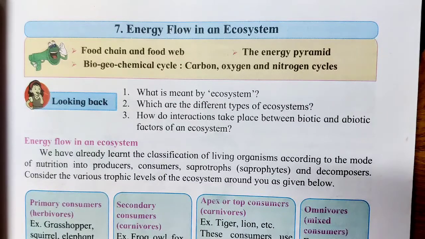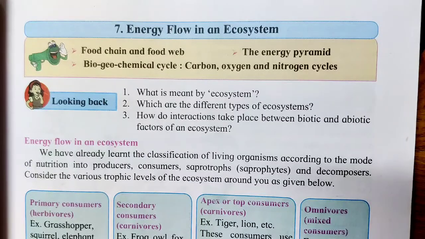Based on the mode of nutrition, organisms are classified as producers, consumers, saprophytes and decomposers. This also we have studied in the lower class, and the various trophic levels. I think the trophic levels we are studying this year.